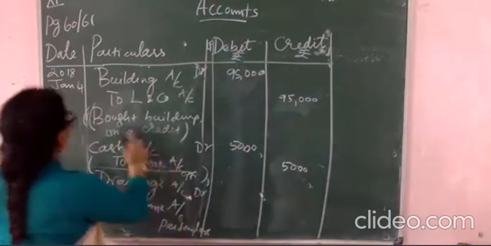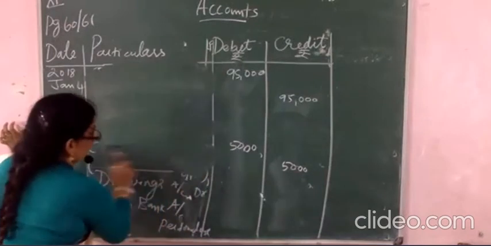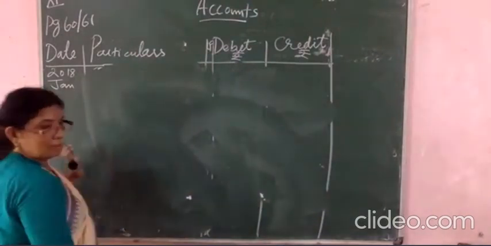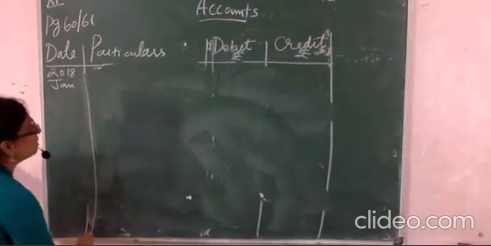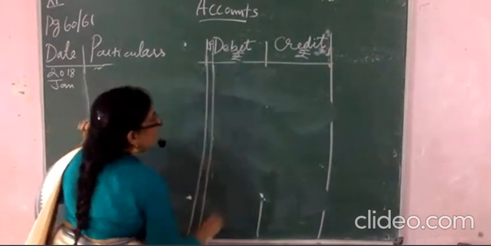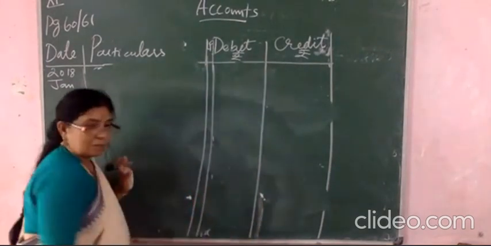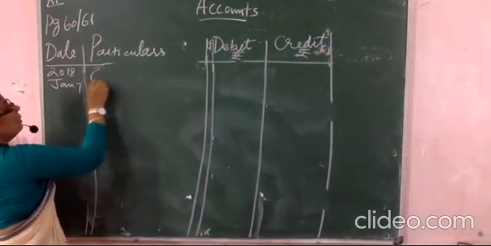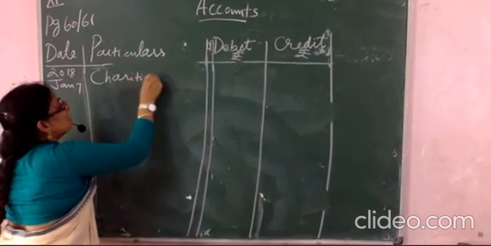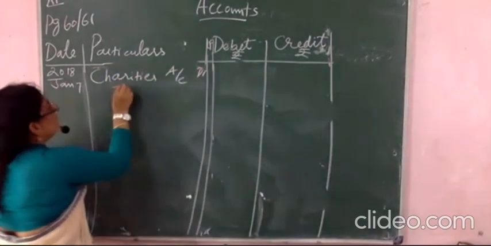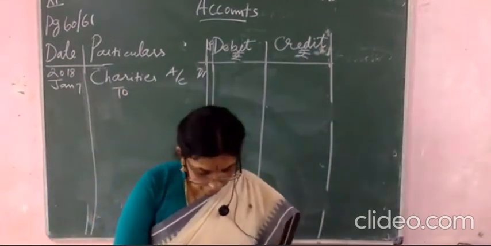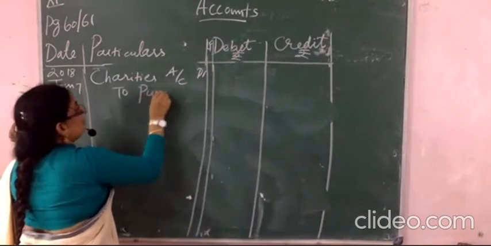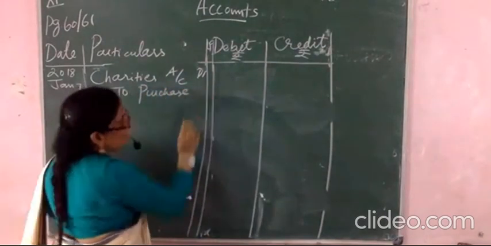So charities account debited to what you have to credit? Here you have to credit purchases. Purchase account is crediting. Okay.